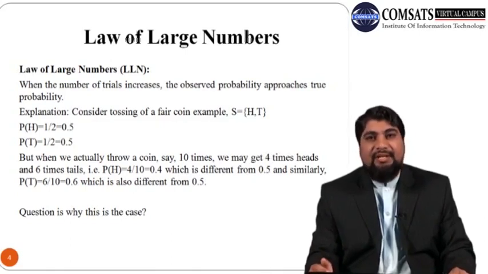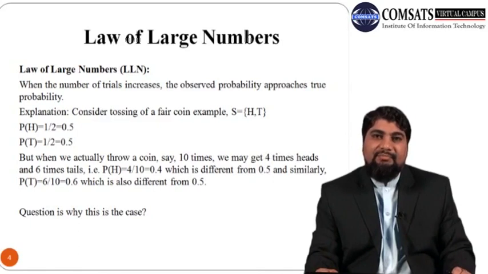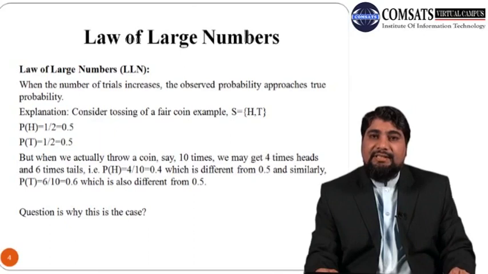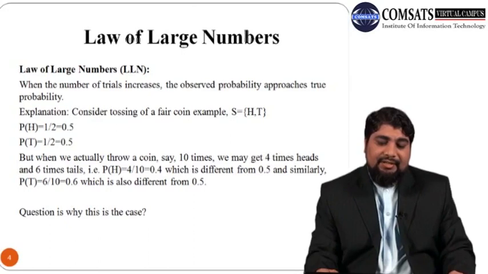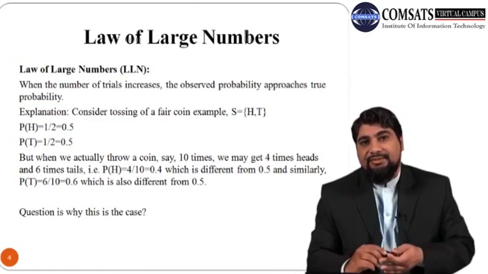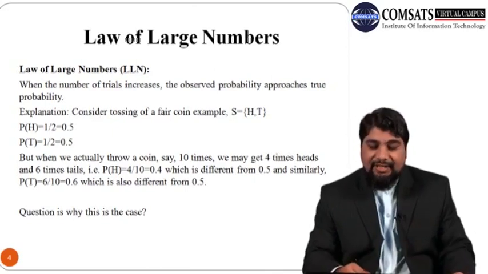When we throw a coin a large number of times, the observed or empirical probabilities converge to the theoretical or true probabilities. Let us explain this law of large numbers with the help of an example. I am considering the coin tossing example, and in the coin tossing example the total sample space constitutes two elements, which are head and tail.